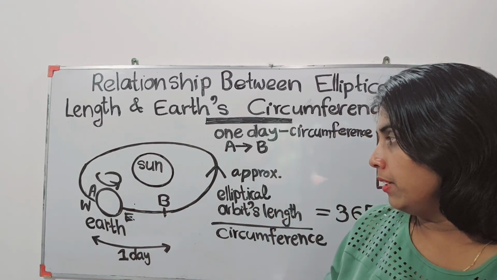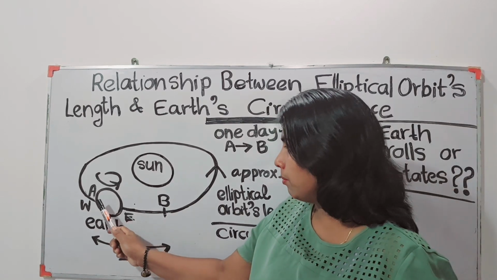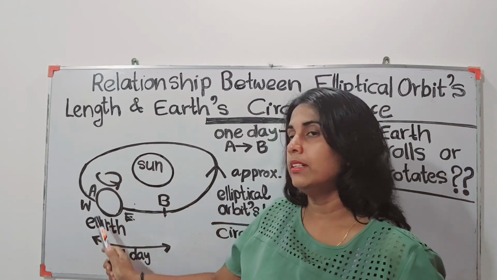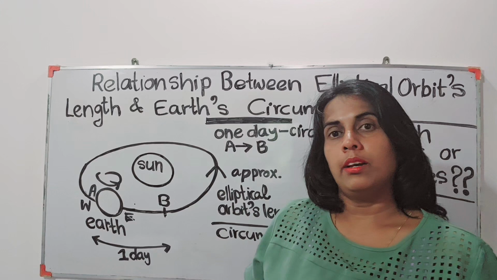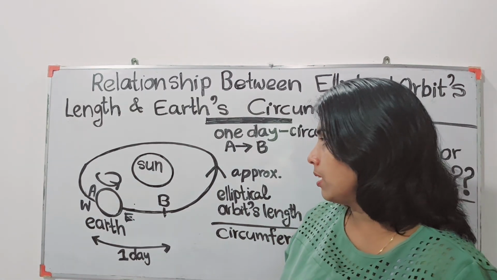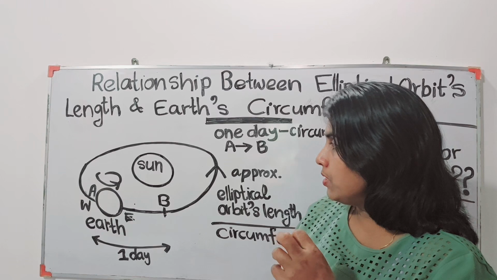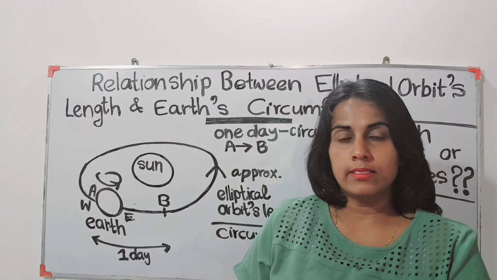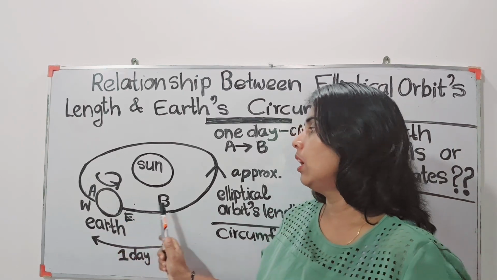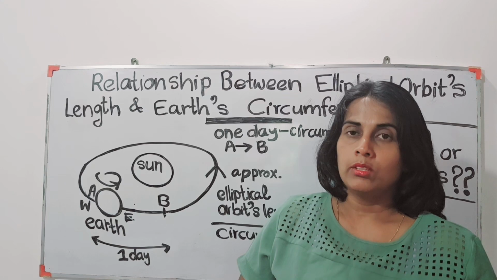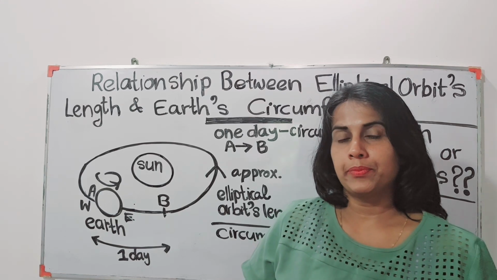When the Earth completes one cycle around the Sun, it completes 1 year. That means while it is rotating about its own axis, it has to travel along the orbit also. So two things are happening.